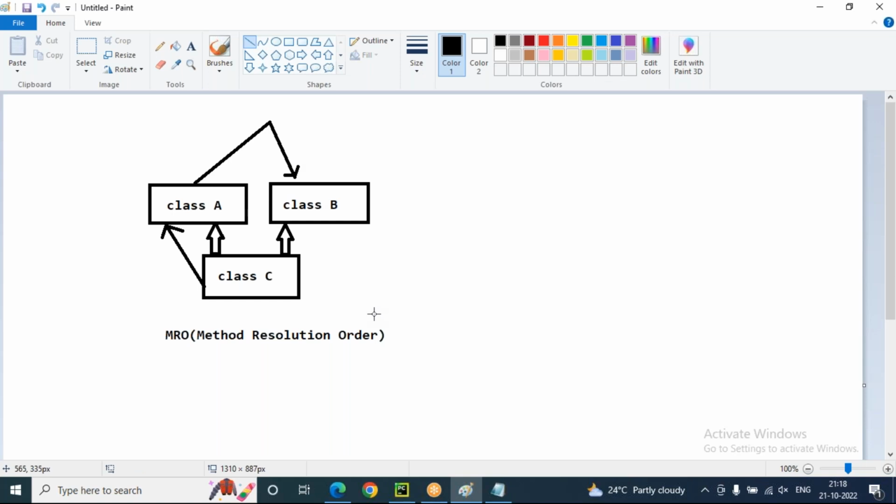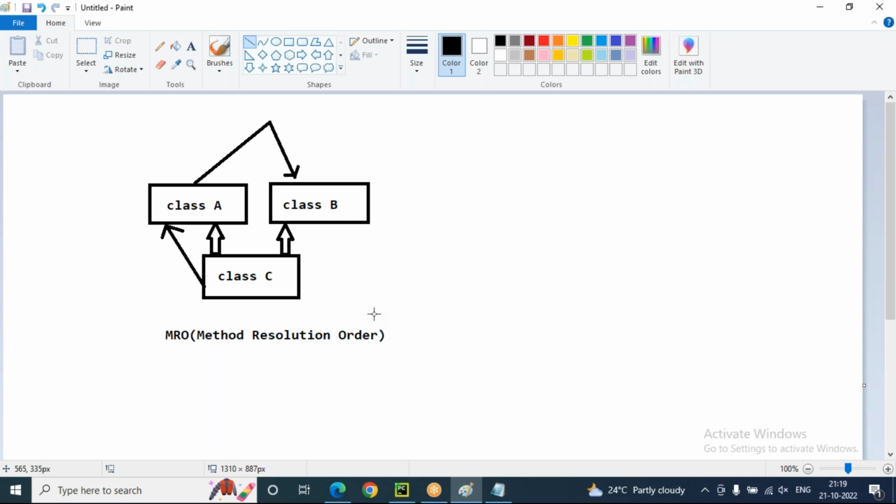So here A and B are parent classes. C is the child class. Obviously, we have to create the object for the C class only. Through the C class object, we are trying to access A and B functionalities. But if some functionality is not available in class A, the next priority it will go to B only. So this is the MRO technique, method resolution order, that we are using.